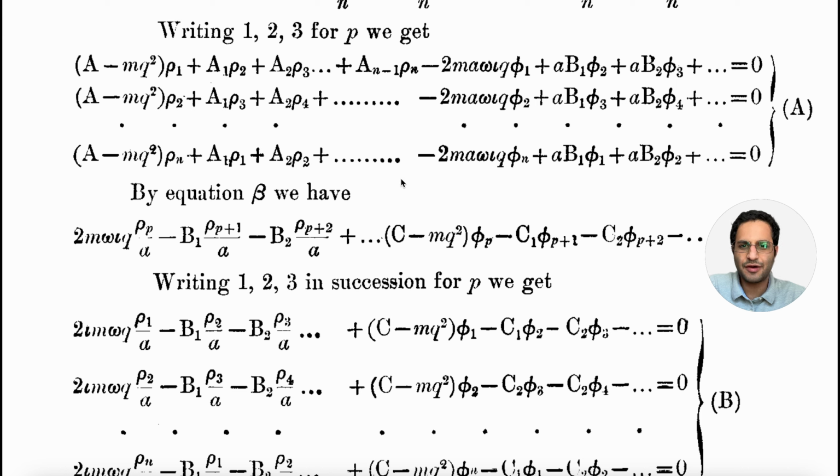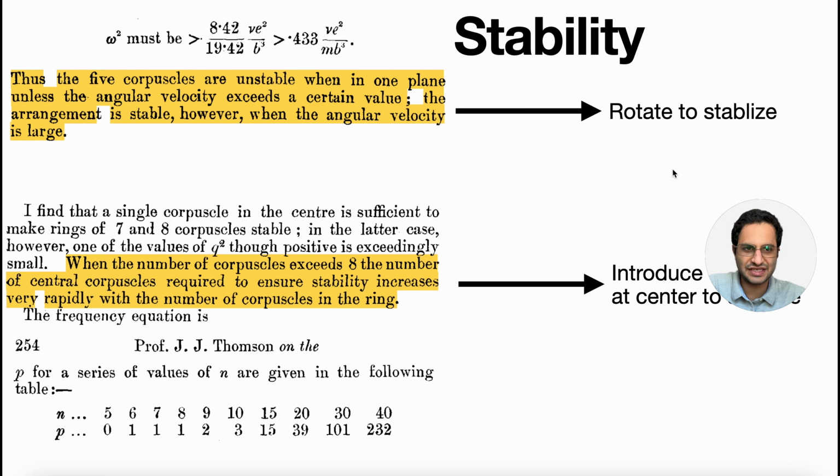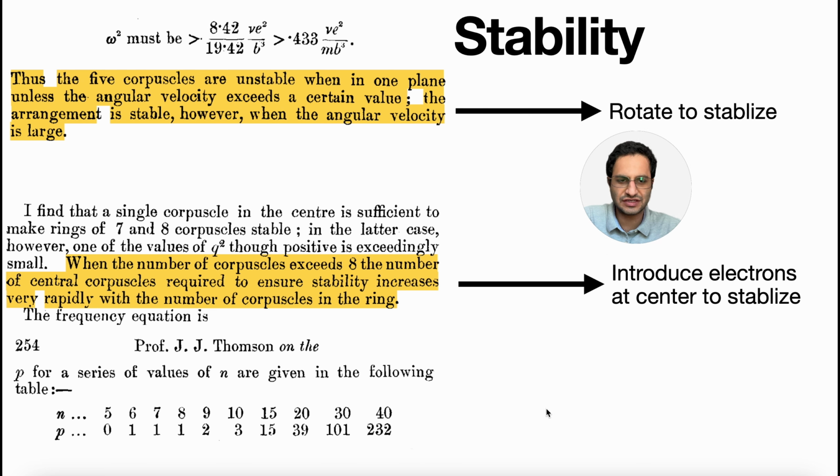I just want to show you how much calculation he did, and most of his calculation is based on accurate mathematical calculation. So therefore, it's not like a philosophical model, but it is based on geometry. So he was trying to solve the problem of stability by sometimes rotating those rings or introducing some electrons at the center to stabilize the atom. So here, for example, it says the 5 corpuscles are unstable in one plane unless the angular velocity exceeds a certain value. The arrangement is stable, however, when angular velocity is large.